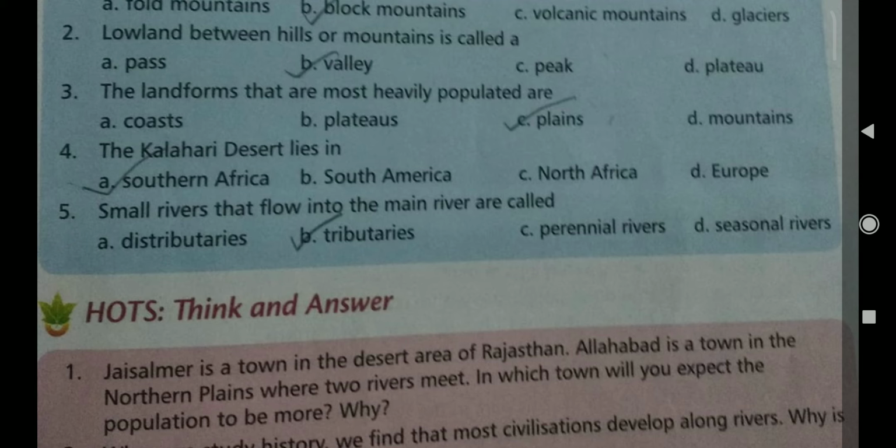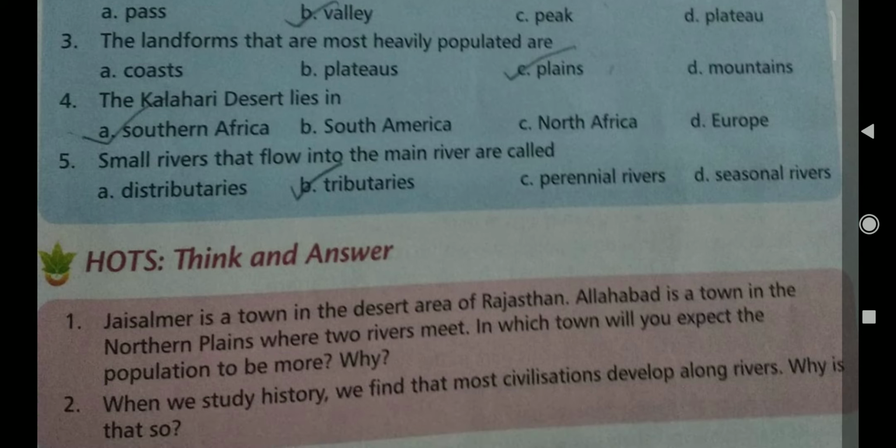The Kalahari Desert lies in South Africa, South America, North America, Europe. It is in South Africa. And the last MCQ is, a small river that flows into the main river is called distributaries, tributaries, perennial river, seasonal river. This is tributaries. Yes.